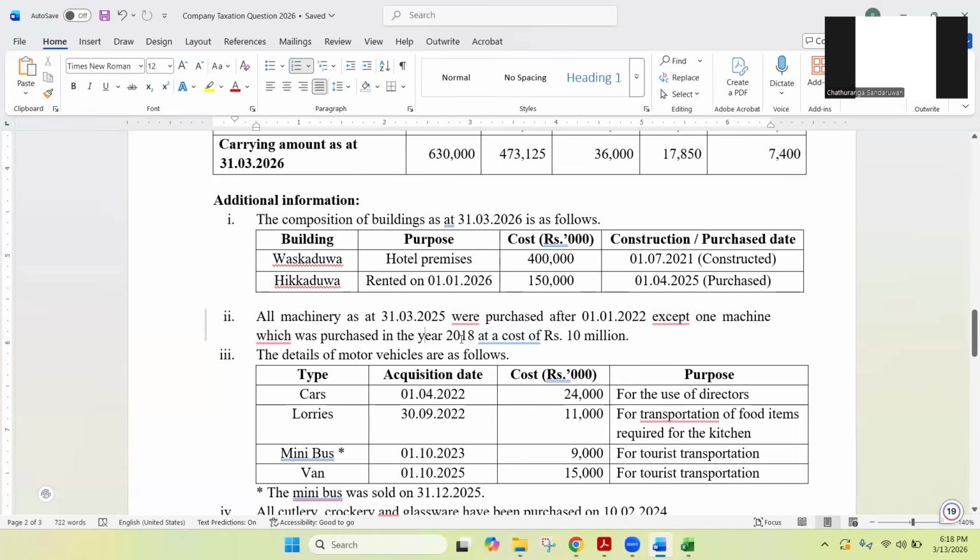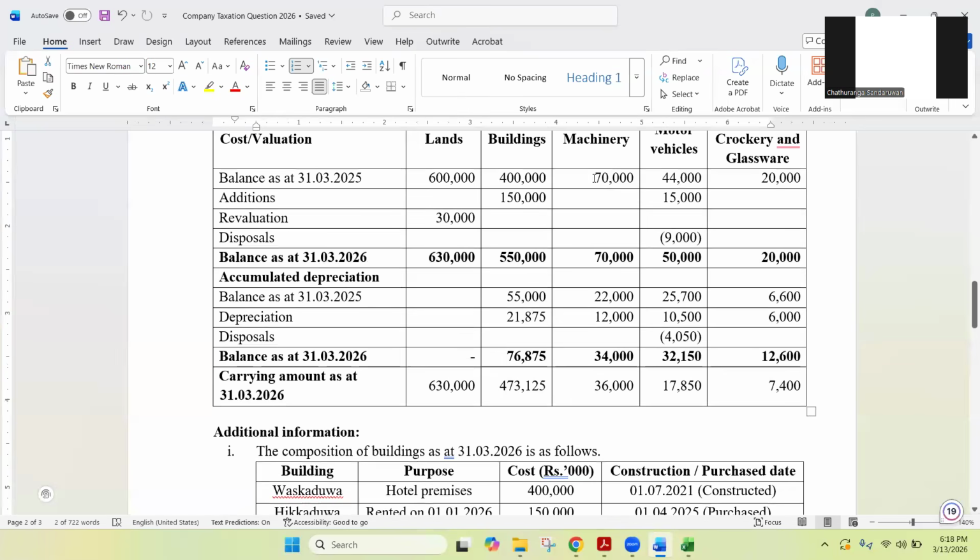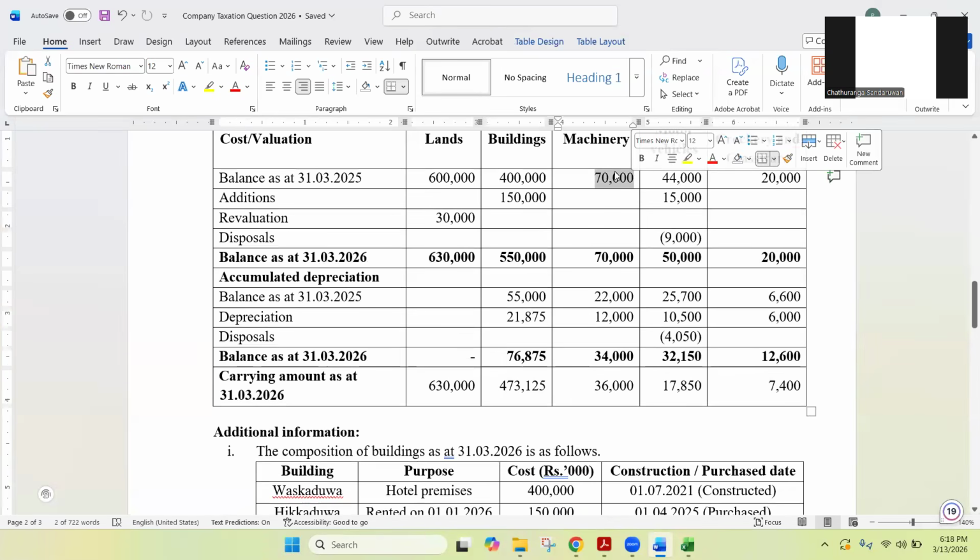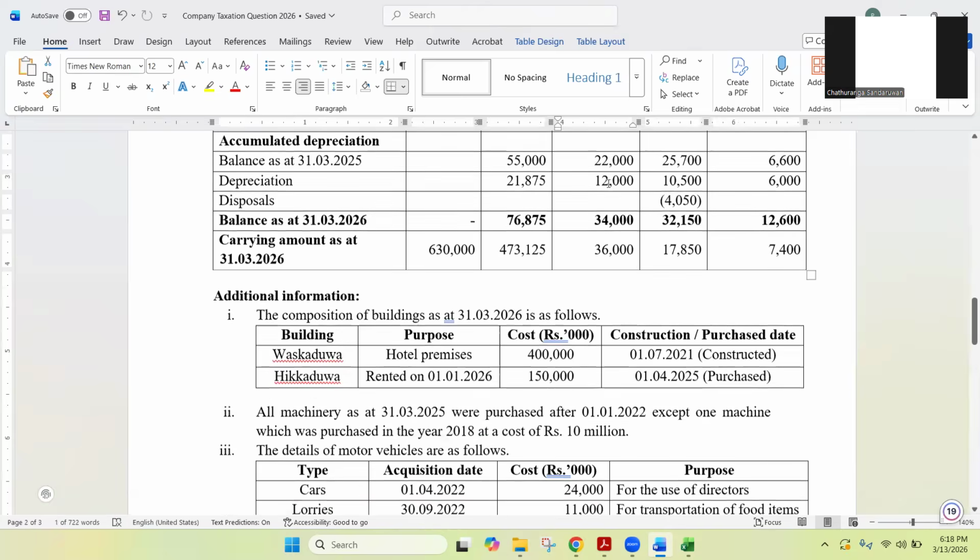What is the cost of that old machine which was purchased in 2018? A cost of 10 million. So that means out of this 70 million, the 10 million machine is old, purchased in 2018. And then the rest of the machines, that means the balance 60,000, has been purchased after 2022.